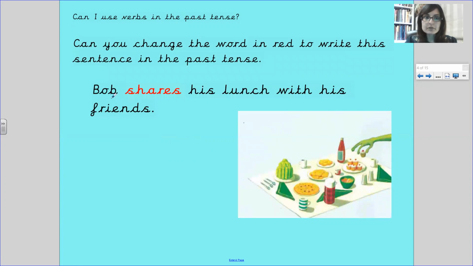Can we change this one? Bob shares his lunch with his friends. The word is shares. What do we do to the word share? Pause the video and turn to your teddy. That's right. We add an ED. So we write shared. Remember, your writing is much neater than this when you write it, and your lowercase letters should be the same size. Shared, we add an ED.